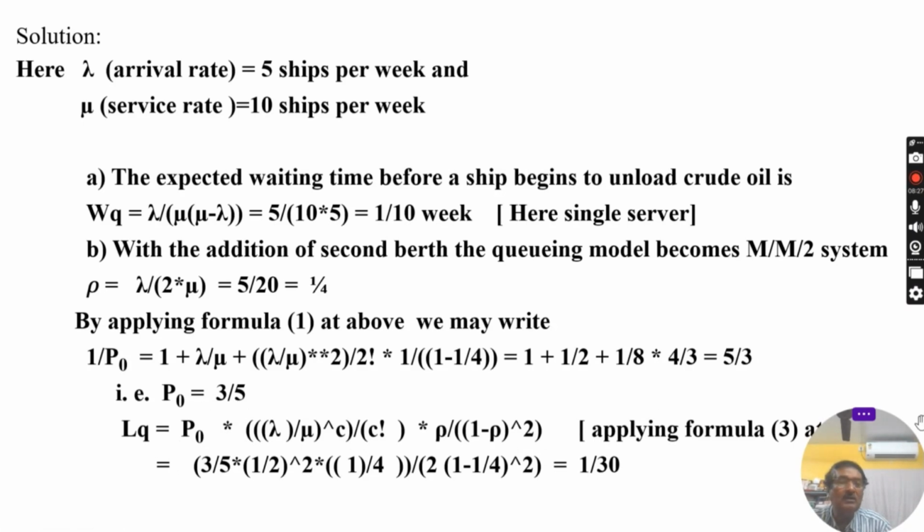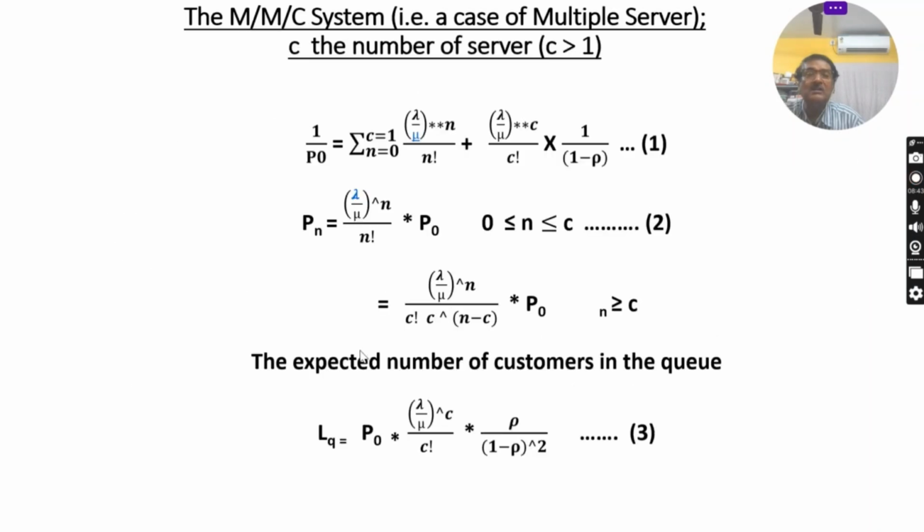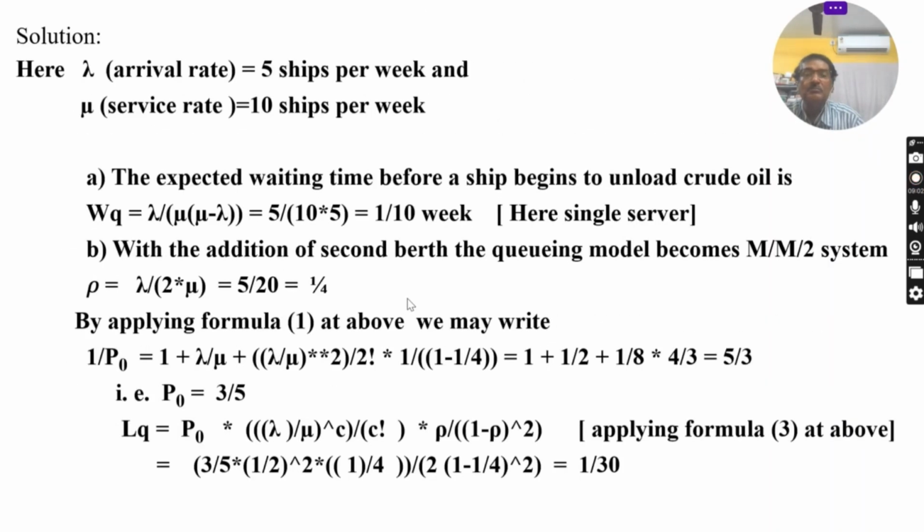Both formulas are given above. You can check it. I am not going to show you. Okay, I can show you that. First, applying the formula for 1 by P0, you see formula 1 is this formula. By this formula you can calculate the value of P0, because C, lambda and mu are given, everything is given. So by applying this you can find out the value of P0, which is 3 by 5.